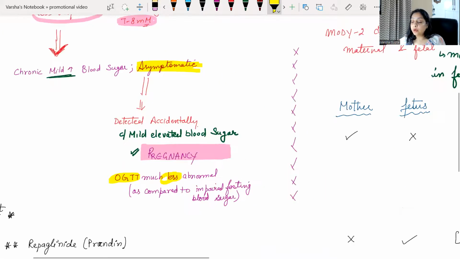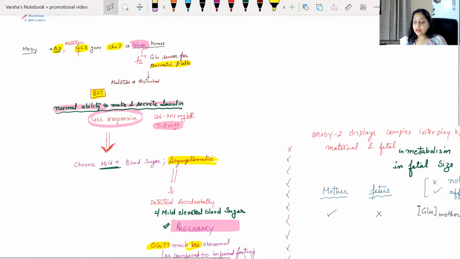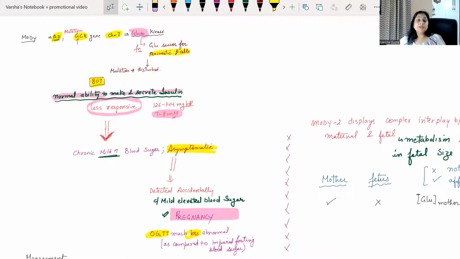Now what do we know about MODY 2? If I summarize everything, just look at the left half. MODY is because of the GCK mutation on chromosome 7. G stands for gene, so glucokinase is deficient. Glucokinase is what? It is a trigger molecule, right?